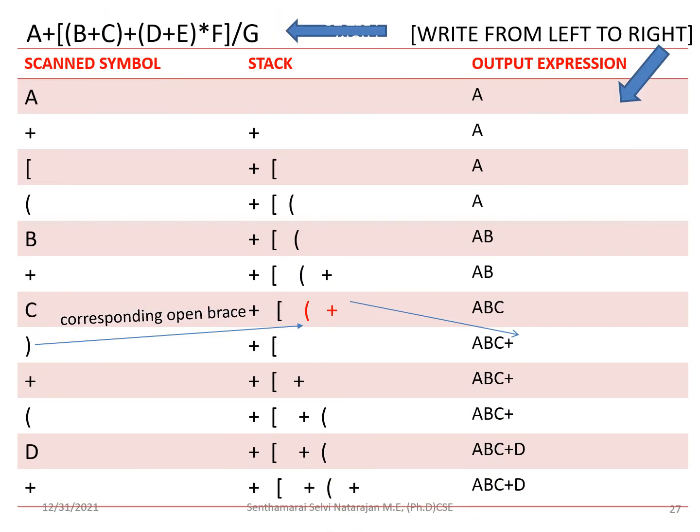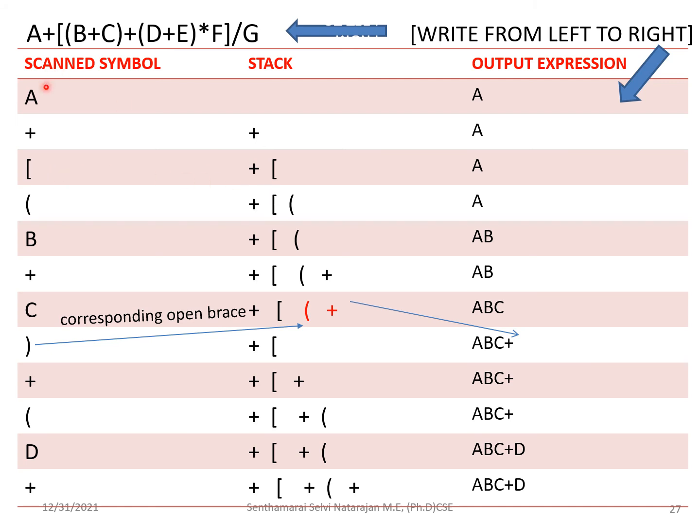So this is the expression. We are going to convert it. Think of the algorithm. Whenever there is an operand, you have to write it to the output box. So A is written. If it is an operator, you have to push it into the stack by checking whether it has higher or lower precedence, because in this stack initially it is empty, so no problem, just push it. Then here is a bracket.